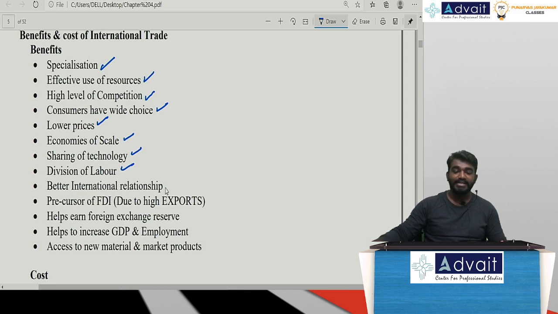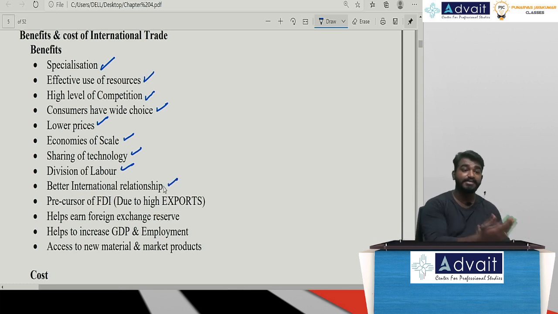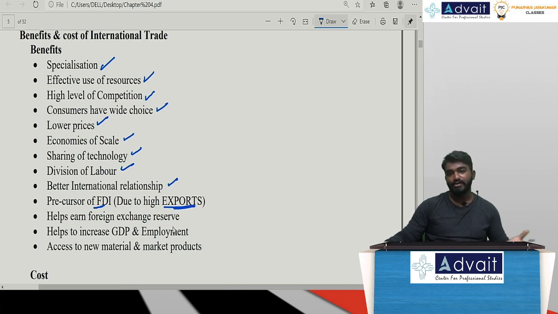Sir, better international relationships will occur whenever we are indulging in international trade between many different nations. Sir, it is a precursor to FDI. Whenever we are exporting more and more, we can also expect FDI funds to India. Or say this country is going to impose more barriers to import the commodity. Sir, I'm exporting, that nation is charging more tariff. Let me go there itself and produce it. Sir, it earns foreign exchange reserves. It also increases employment and contributes to GDP.